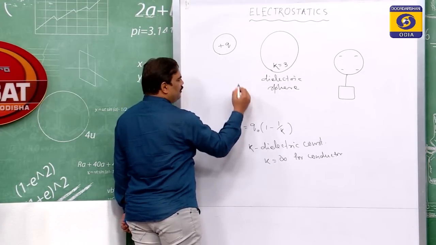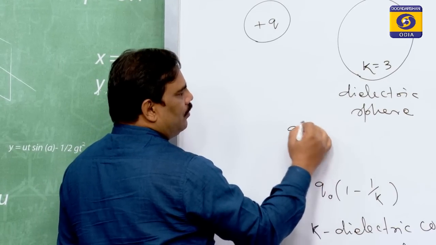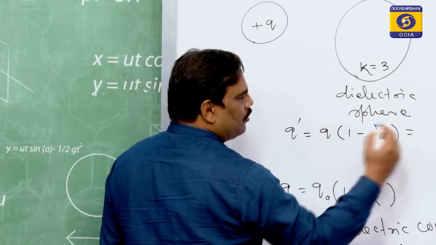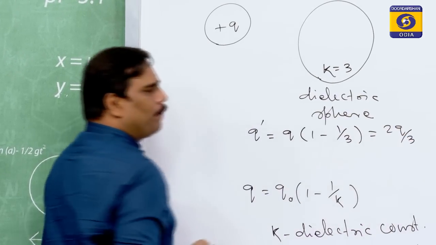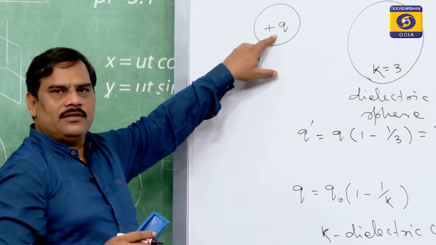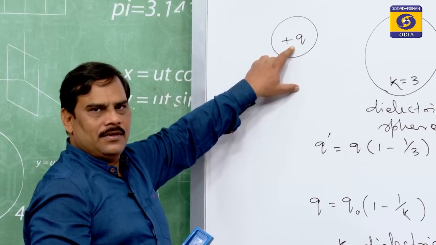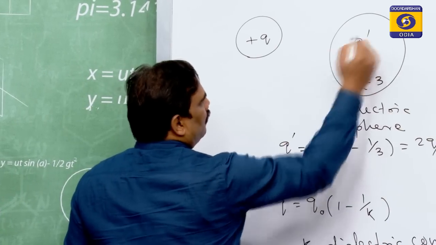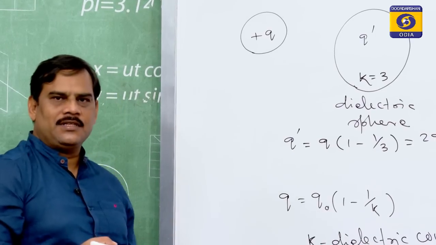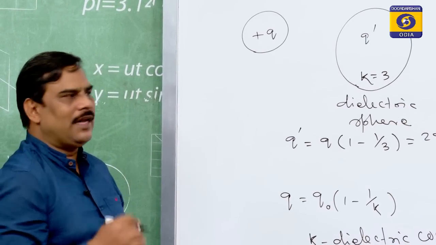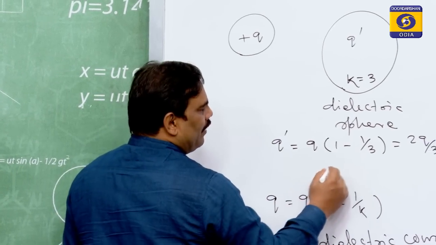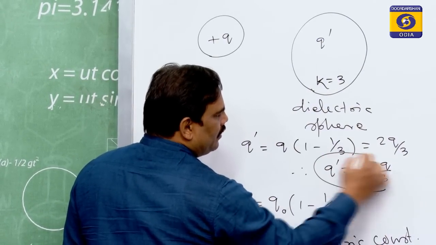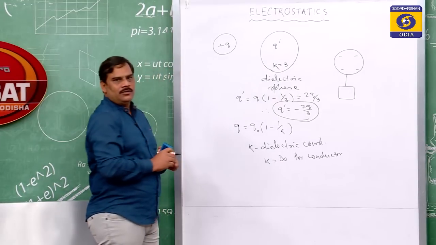The charge developed Q dash will be equal to Q into 1 minus 1 by 3, so this is 2Q by 3. If Q is the inducing charge, the charge developed on the dielectric sphere will be Q dash, and it is 2Q by 3, and obviously they both have different polarity. Therefore, Q dash will be negative and the magnitude is 2Q by 3.